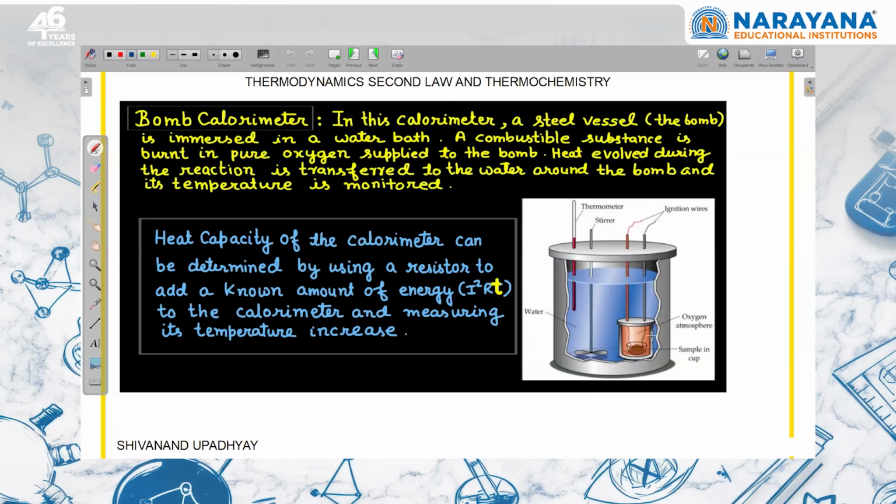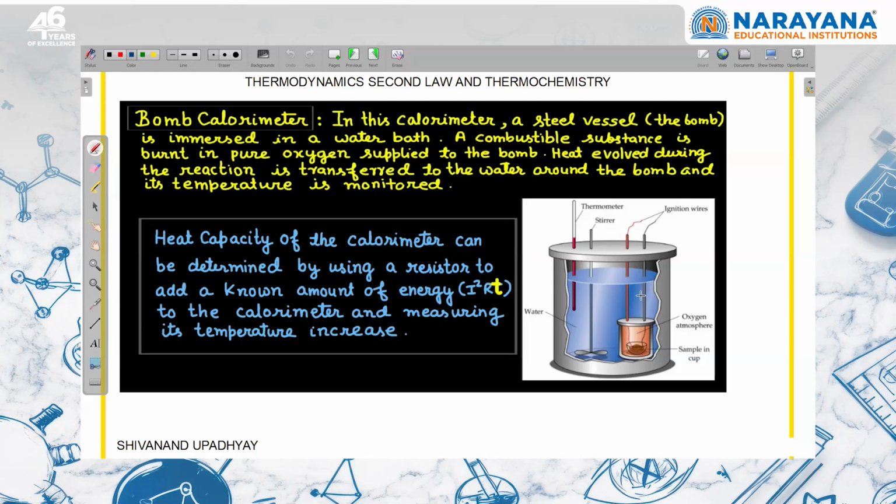Okay, so what we are saying here, bomb calorimeter means there is a container in which chemical reactions, जो भी reactions के लिए हमने जो reactant है उसको mix किया है. When this reaction will happen and suppose this reaction is exothermic, so heat energy will release. So when heat energy will release, the temperature of this box, and here water is there, the temperature of water is going to increase.